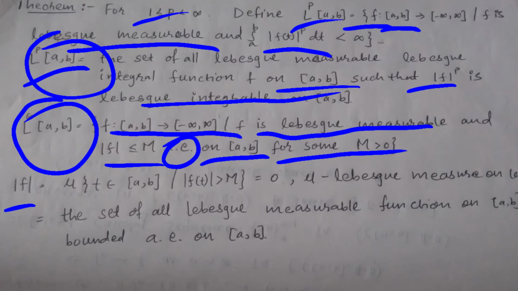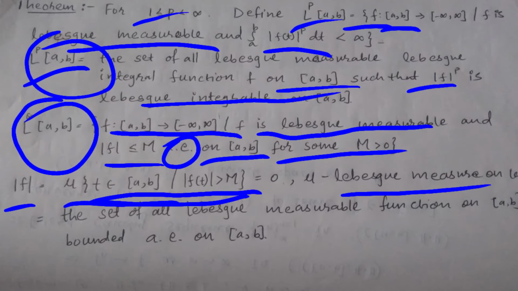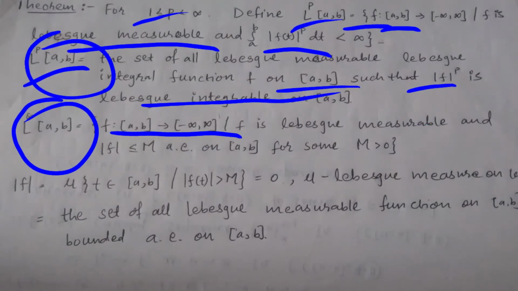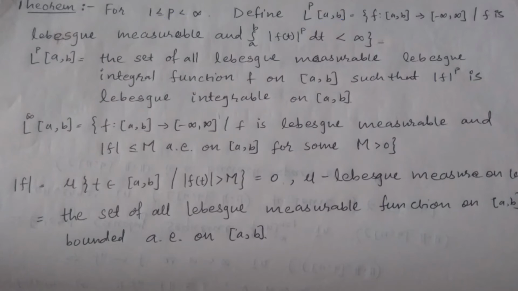So modulus of f is bounded in the sense that mu of the set, where mu is the Lebesgue measure on closed interval [a,b], the set of all t belonging to [a,b] such that modulus of f(t) is greater than M, will give 0, right? So it is the set of all Lebesgue measurable functions on [a,b] bounded almost everywhere on this interval. So this is the theorem, and we are not going to prove this theorem.